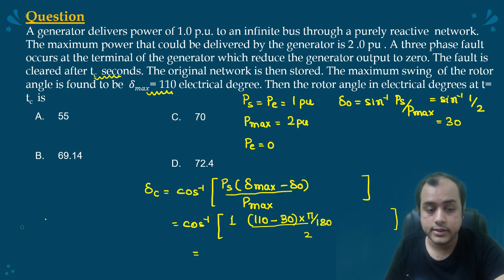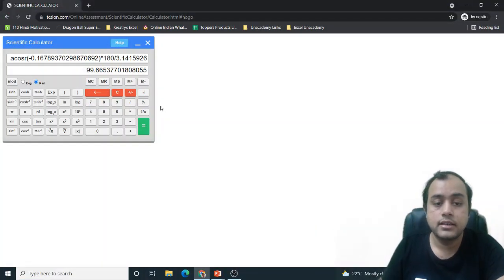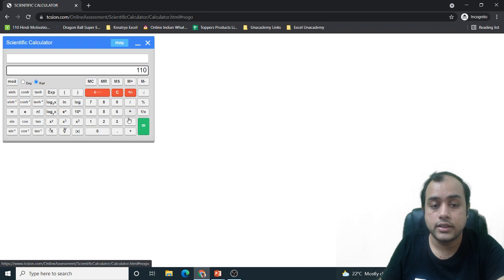Don't worry guys, once you read power system, you will understand these formulas. Okay, I am committing a mistake. This should be cos delta max. The formula itself was incorrect. So that is why it took time. Into pi by 180 by 2 plus 110 cos.